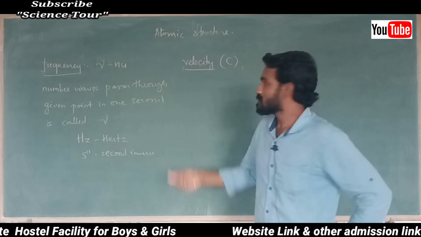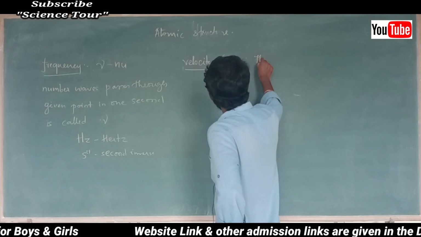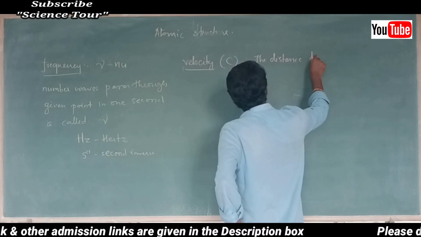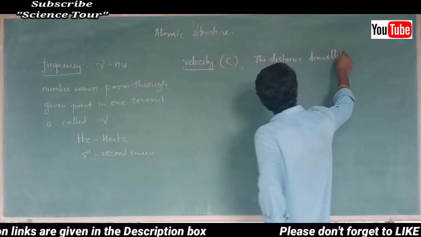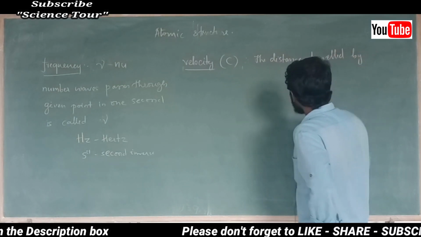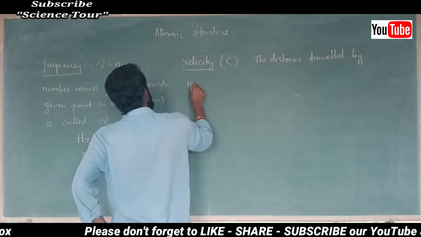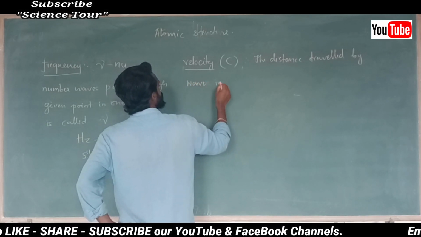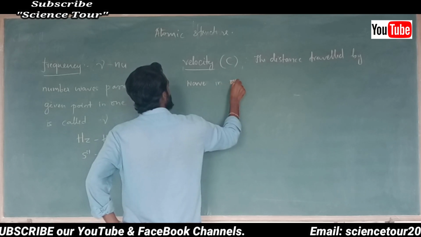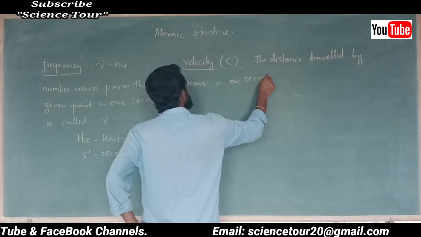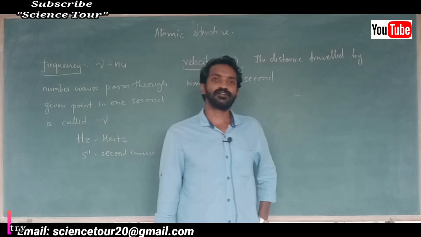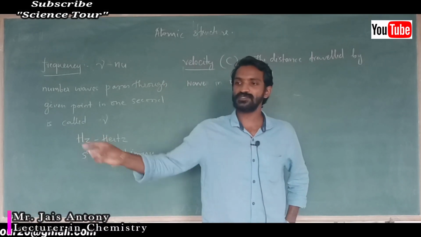That means the distance traveled by waves in 1 second. Distance traveled by a wave in 1 second. In 1 second, how much distance is traveled?